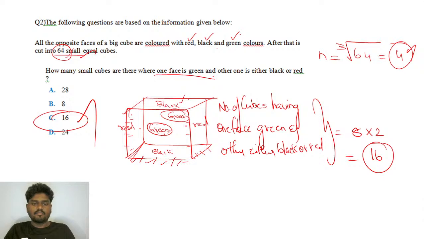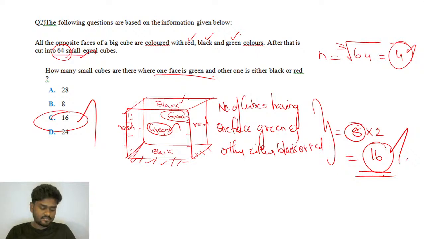So we'll be having 4 plus 4, 8. This is the case for front face. The same thing will be the case for back face as well. Okay, so 8 into 2, if you do, you'll be getting exactly 16. So you have 16 small cubes where one face is green, the other face is either black or red. Okay, clear, guys? Let's go for the next one.